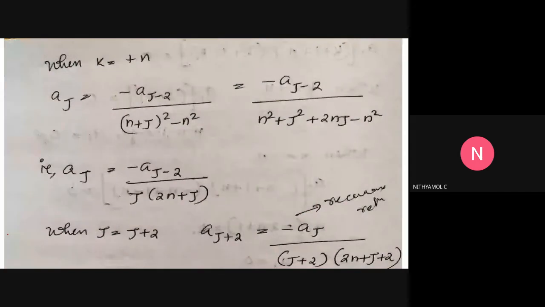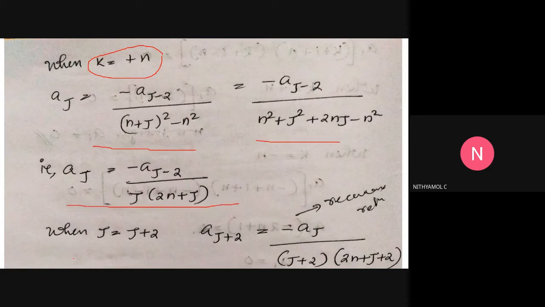For k equal to plus n, in the recurrence relation we put k equal to n, then aj is equal to minus a(j minus 2) divided by ((n plus j) square minus n square). When j is replaced by j plus 2, the equation becomes a(j plus 2) is equal to minus aj divided by ((j plus 2) into (2n plus j plus 2)). This is our recurrence relation.